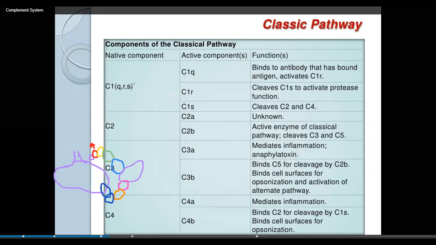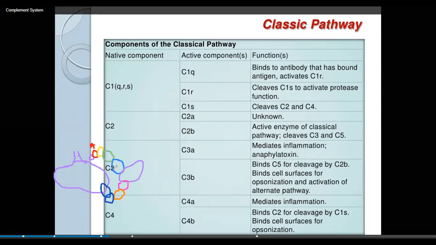So here first C1 will bind, and then C4 will bind. Only C4b will bind to this complex. After C4, C2 will come, and only C2a will bind to this complex, and C2b will be removed. This complex will recruit C3, which will bind C3b to this complex.